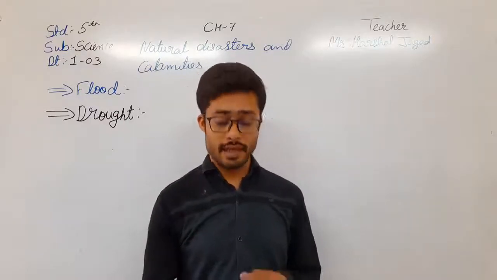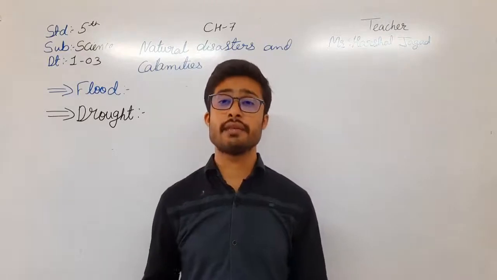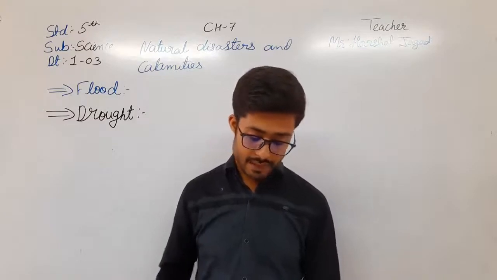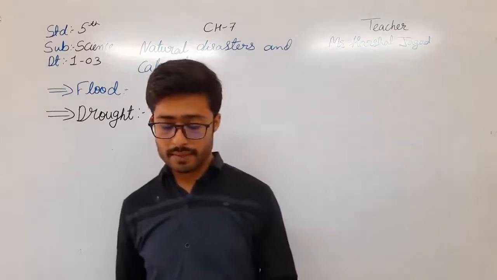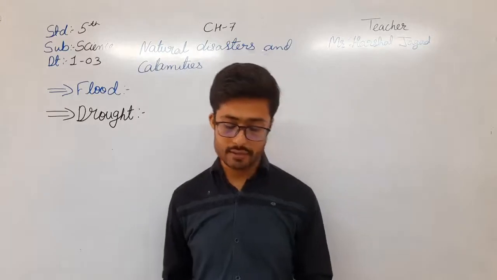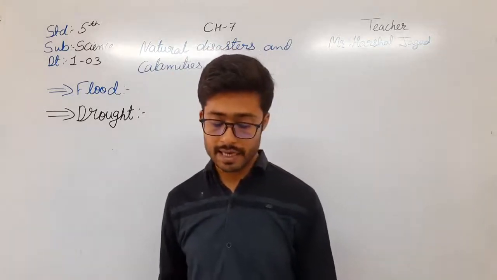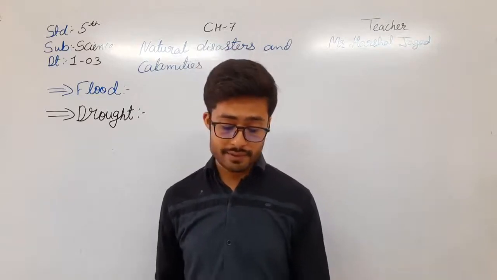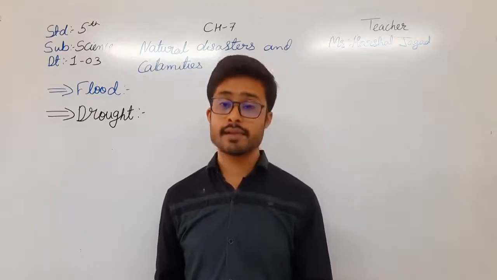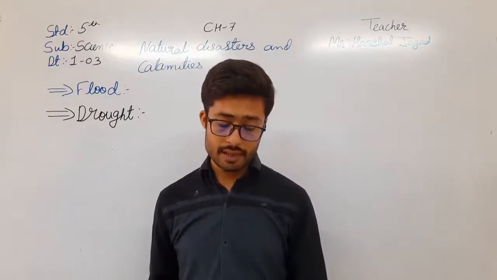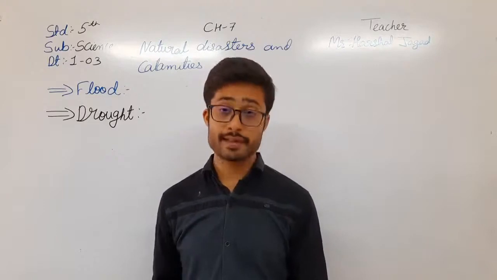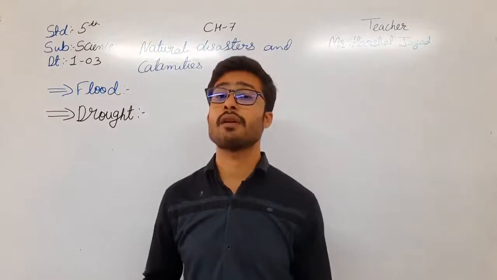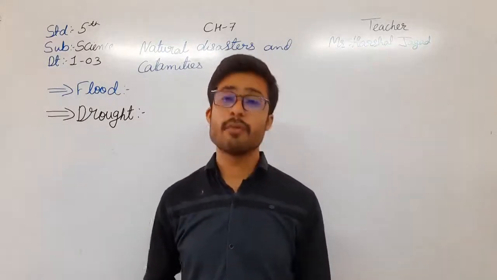Okay students, see here I am just reading about it. In the previous video we have seen that cyclones are strong winds accompanied by heavy rains. They are common in the coastal areas of Odisha, Andhra Pradesh, Tamil Nadu in India and in Bangladesh. Cyclones damage houses, blow away thatches, herds, destroy standing crops and cause flood. Cyclones are caused when there is a low pressure area over the sea and strong winds start blowing. The winds travel at a speed of 120 km per hour. Okay, so this is about the cyclone.